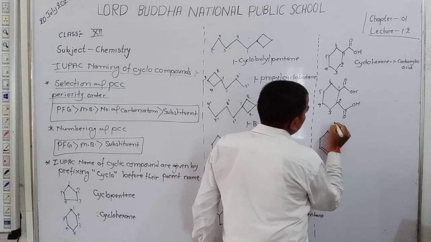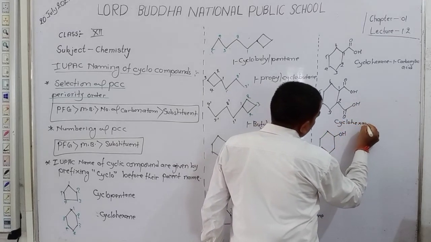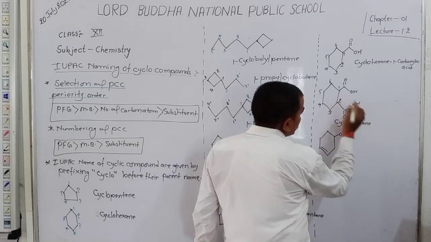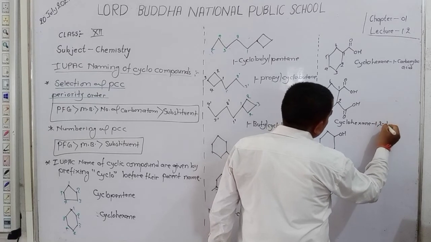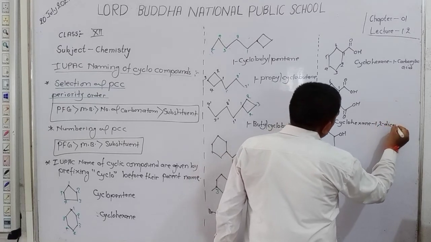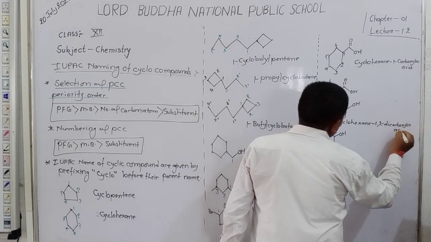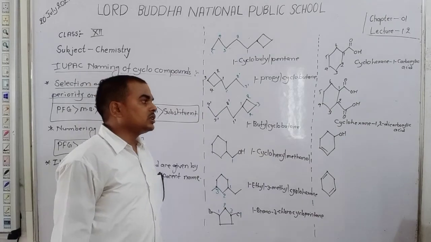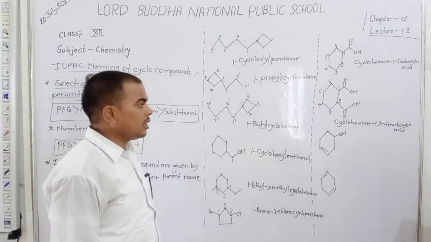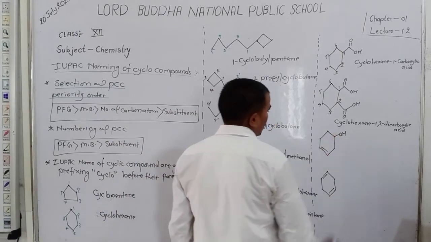Right here, cyclohexane, and for the functional group, at the first and second position, dicarboxylic acid. Okay, student. So the name of the compound is cyclohexane 1,2-dicarboxylic acid.